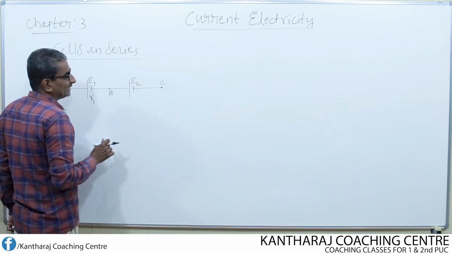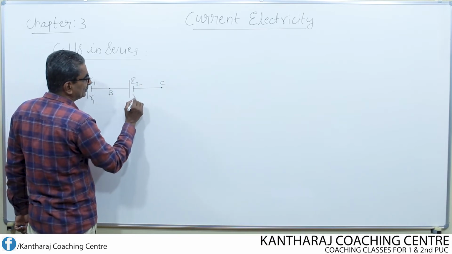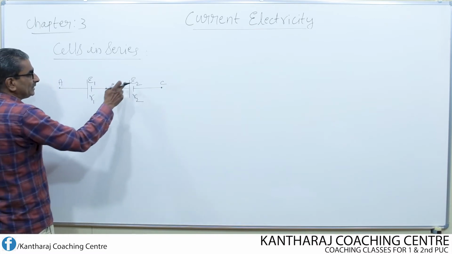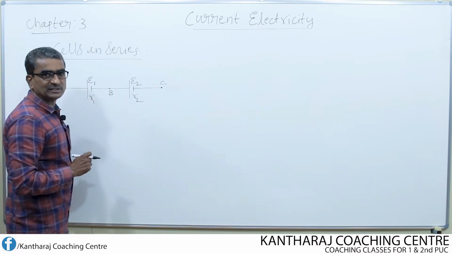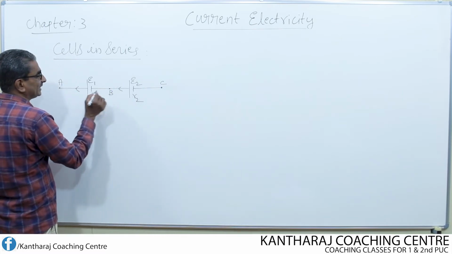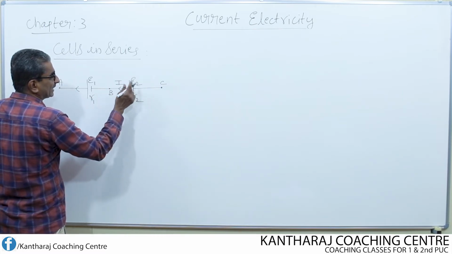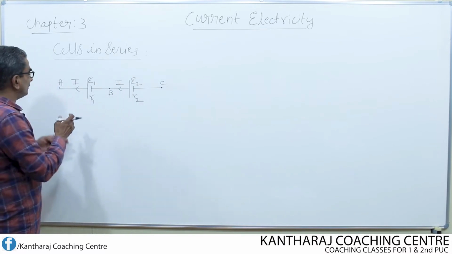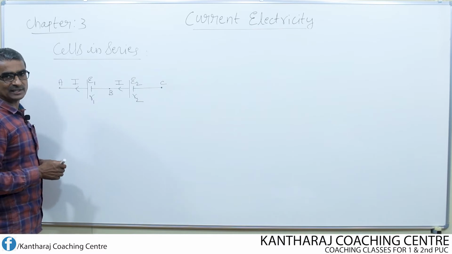Likewise, I consider the second cell EMF as E2, whose internal resistance is R2. Though the EMF and internal resistance of both the cells are different, the current coming out of both the cells is the same. If the current coming out of the second cell is I, then the current coming out of the first cell is once again equal to I itself.